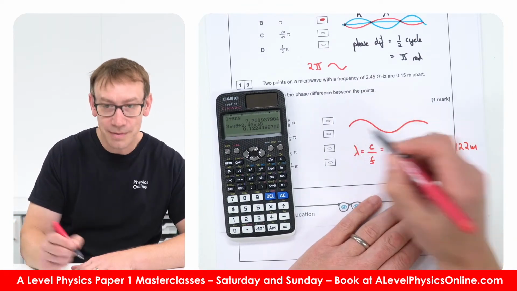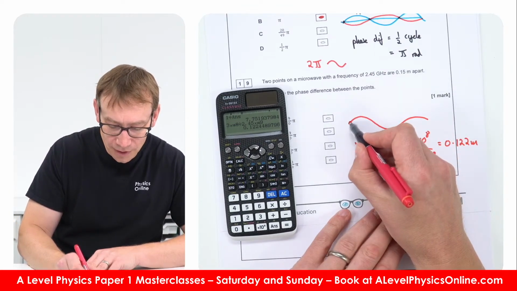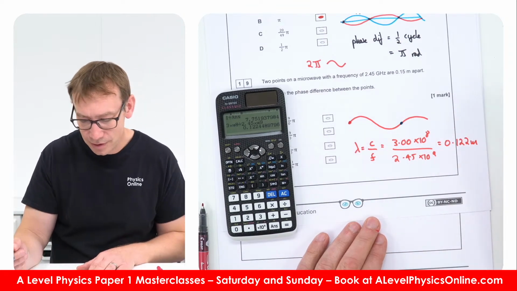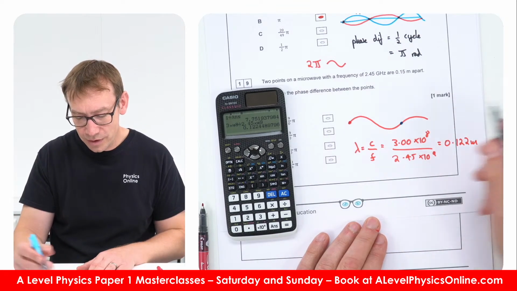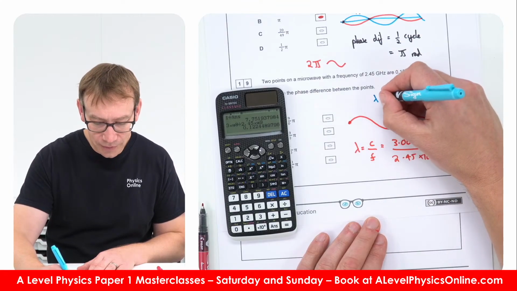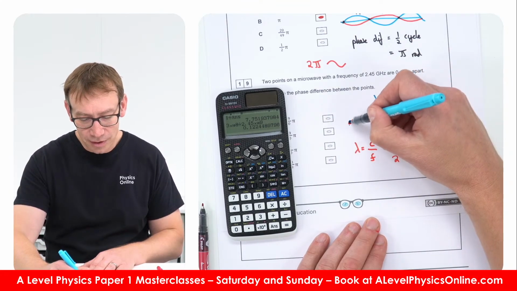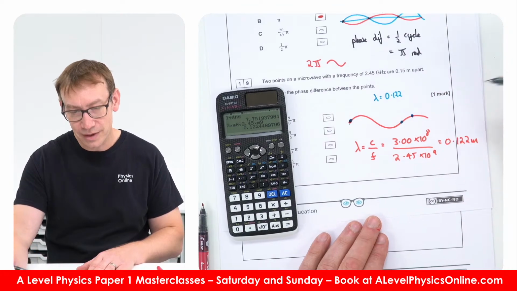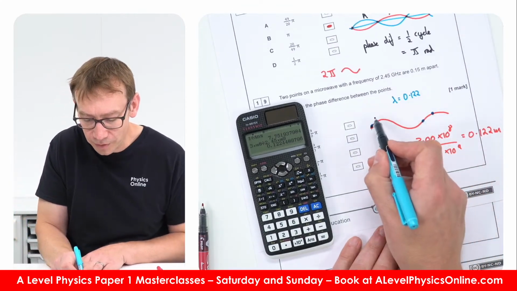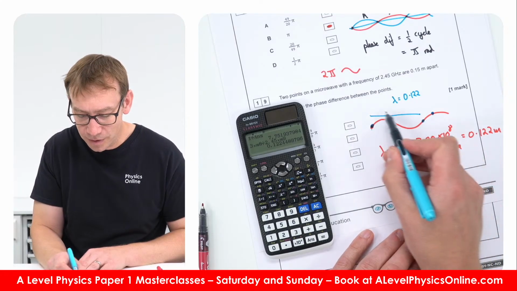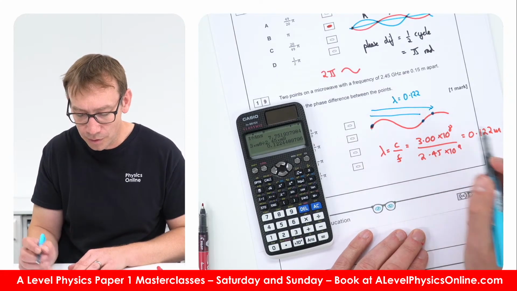Okay, so basically imagine this is a wave. If you've got a point here, there's going to be another point over here, which is the wavelength, equal to 0.122 of a meter. But now we're looking at this point and this point over here. So we're not just looking at one distance here, we're going to be looking at this and a bit more.